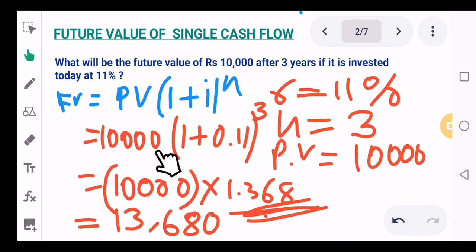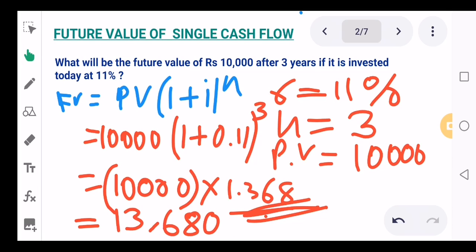See, what you have done here is the same. First you find out this value, that is 1 plus I to the power n, and then we multiply. First you find out for 1 rupee what is the future value at this rate and for these many years. That is 1.368. Once you find it out for 1 rupee, all you need to do is multiply with the amount that is given, that is 10,000. So you will get 13,680.